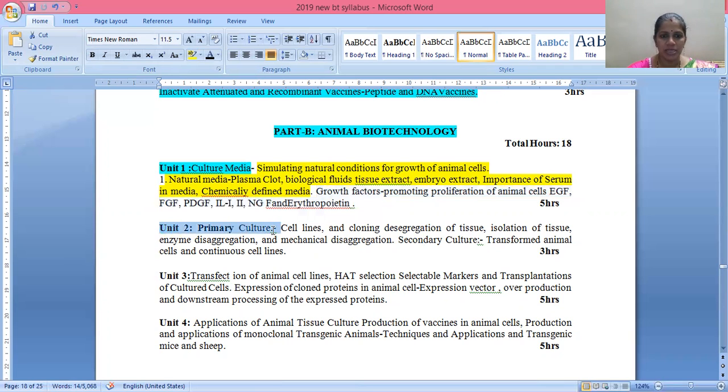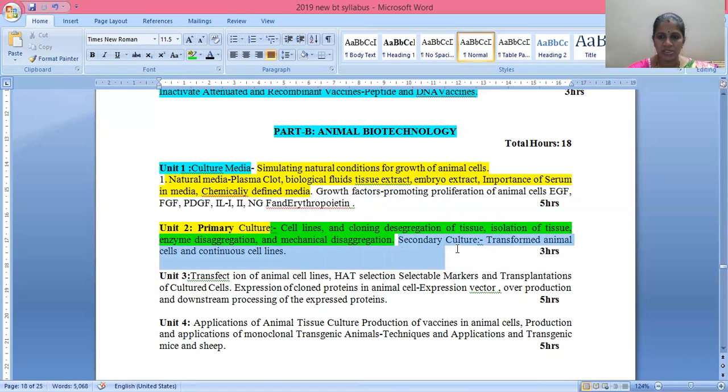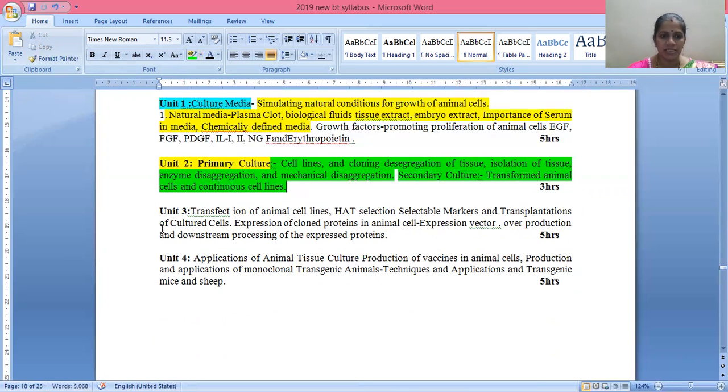Okay, and the primary culture, you are going to focus on cell lines. Cell lines and cloning, disaggregation of tissues, isolation of tissue, enzyme disaggregation, and mechanical disaggregation you are going to study in this particular unit. Then secondary culture. In secondary culture, you are going to study transformed animal cells and continuous cell lines. Then unit 3, transfection of animal cell lines.